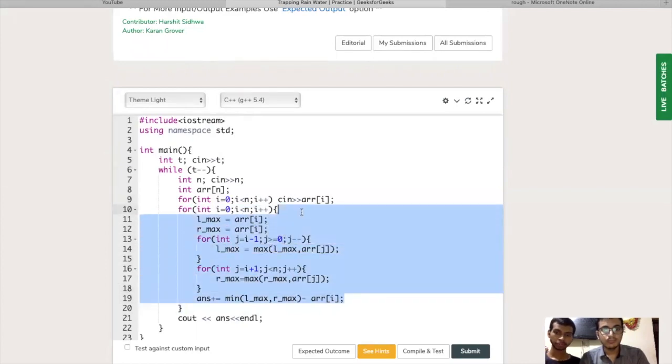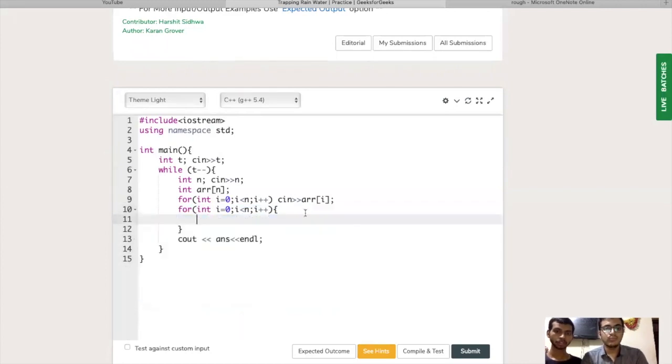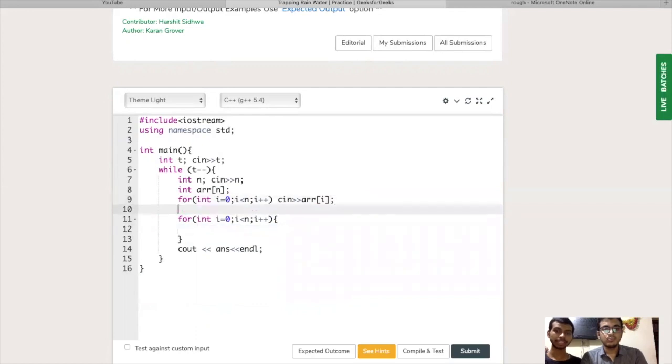For that efficient approach, firstly you must have an idea about the leaders in an array problem. You must be friendly with that particular problem, because without it you are not going to get the idea. I have given the explanation in the previous video on leaders in an array, so you can first go there and see that video, then come here and check the solution.